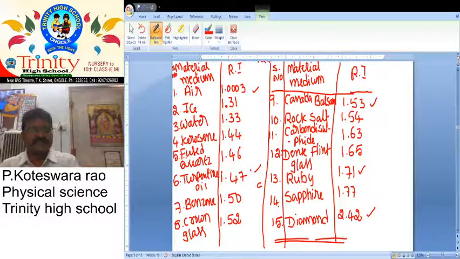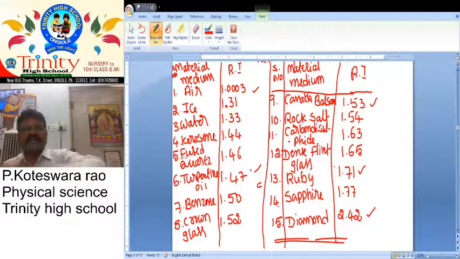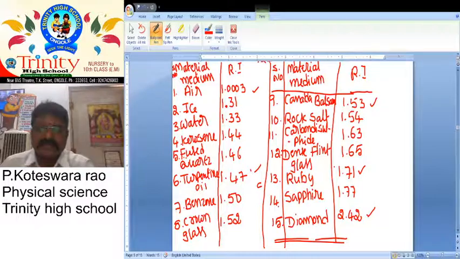Here, do you know which one is the rarer medium from among the values in the table? Air is the rarer medium because its refractive index is less and its speed is greater. And which one is the densest medium? Diamond, because its value is more, 2.42.